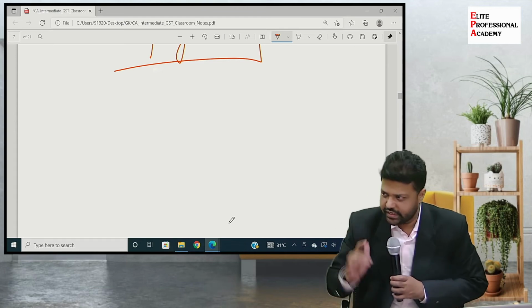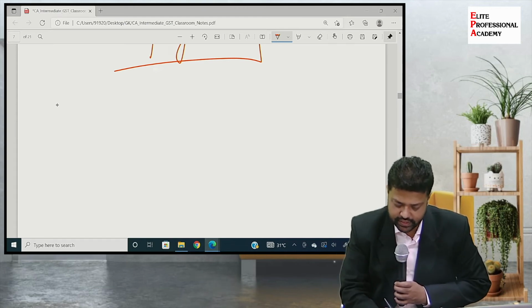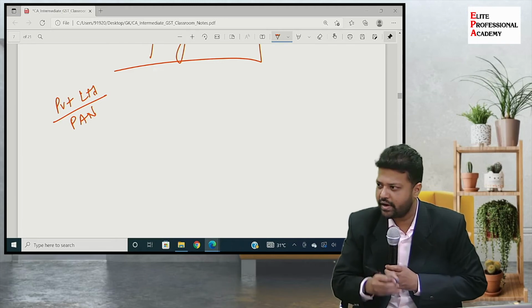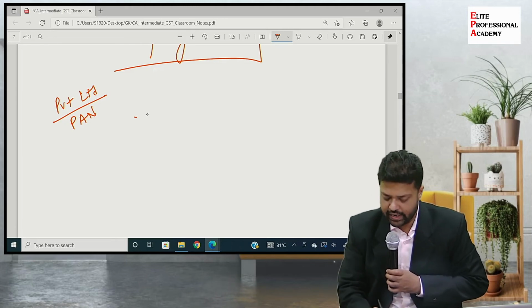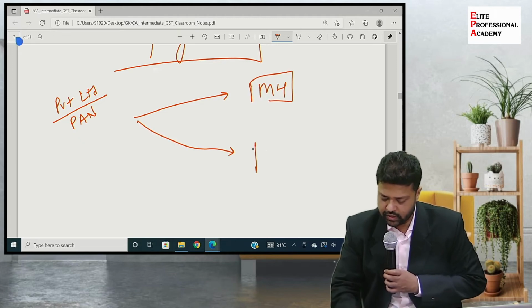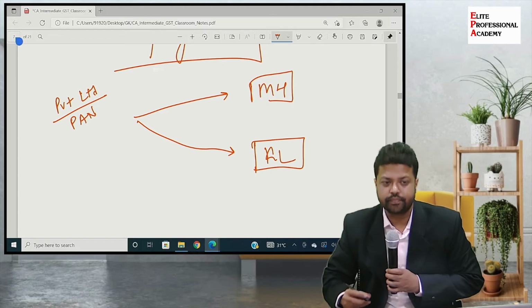So in GST, let's say that there is a private limited company having one PAN. One PAN means only one PAN one can have. So the private limited company is having one PAN, and it is having operations in the state of Maharashtra and another branch in Kerala.